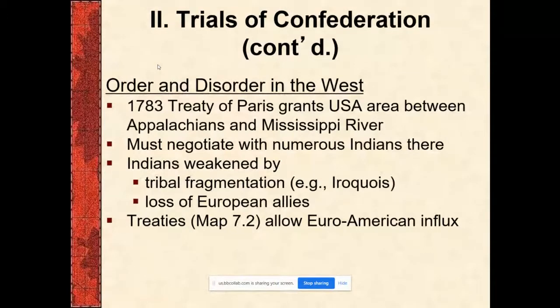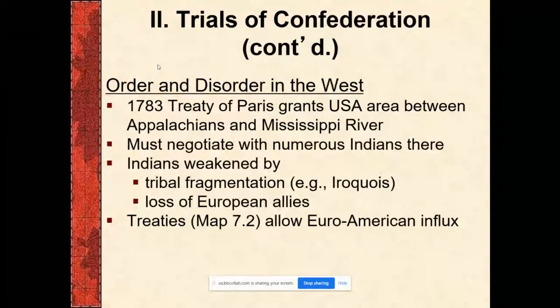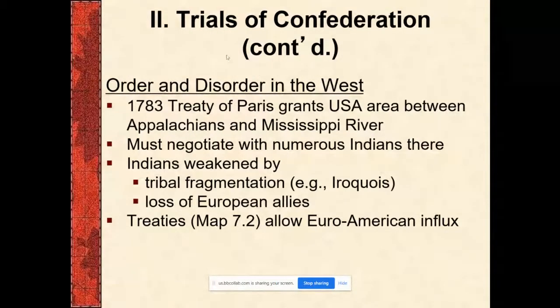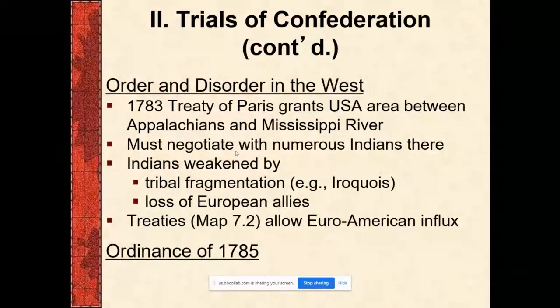So, as the Treaty of Paris comes into effect, they've lost all support from their European allies, and this creates problems for them. You can look on that map, and we can discuss that a little bit later.